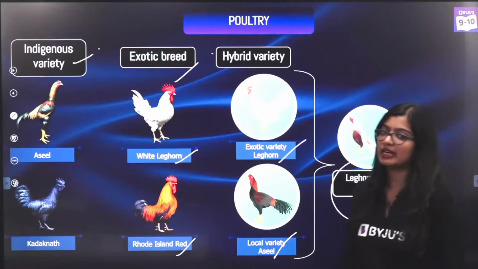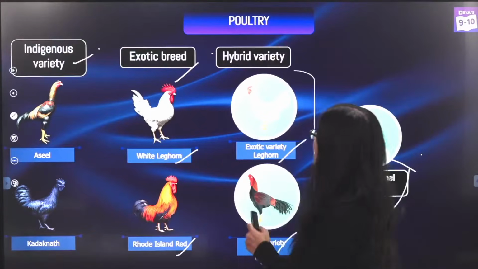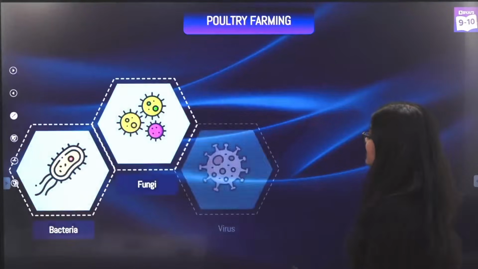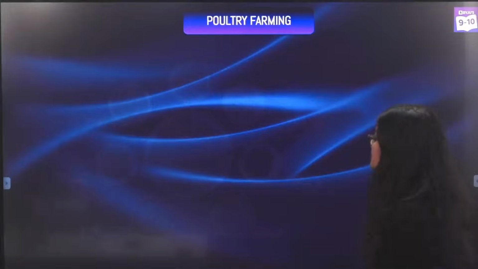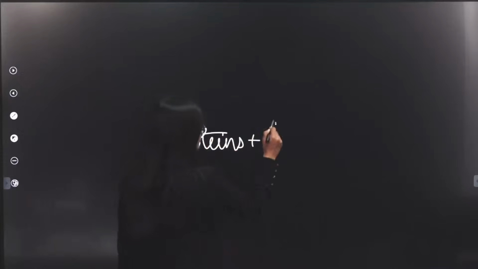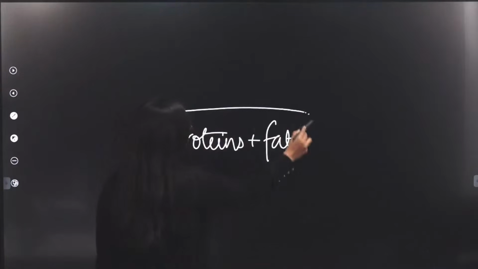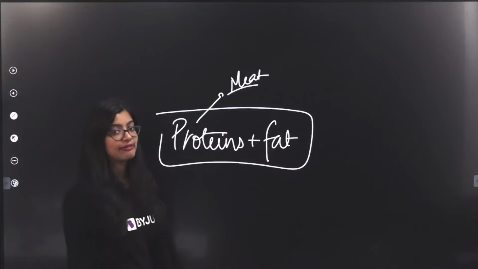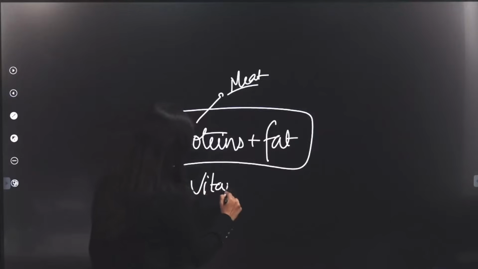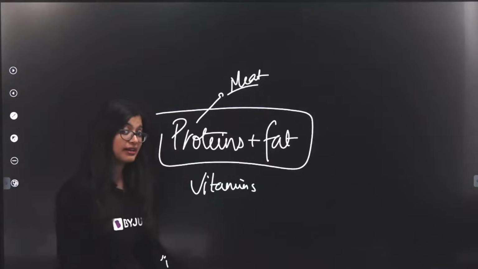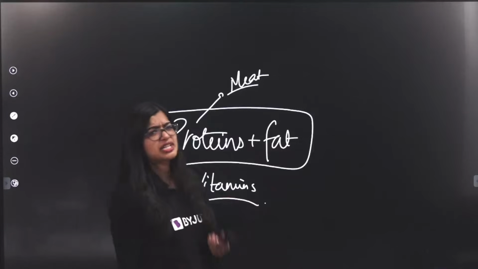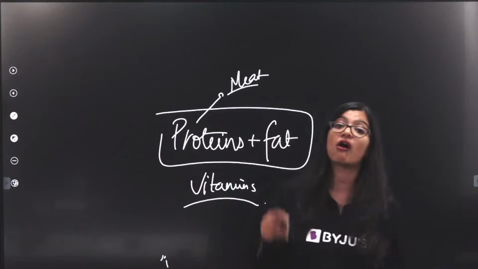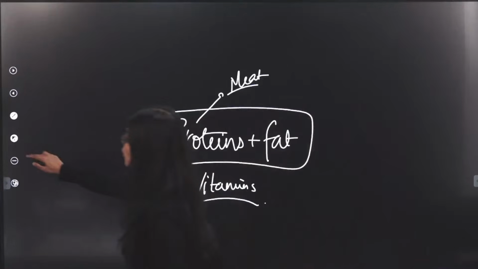So again, whether it's in the case of plants or animals, we prefer hybrid varieties. And their diet is also very important. Their diet needs to be rich in proteins and rich in fat. Why does it need to be rich in proteins and fat? Because the meat that we consume is rich in proteins and fat. Additionally, we add vitamin supplements to their diet, especially vitamin A and vitamin K, all of which help in improving the quality of the poultry.